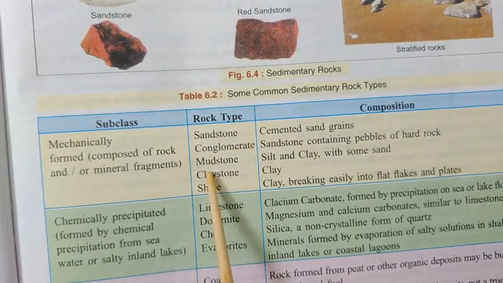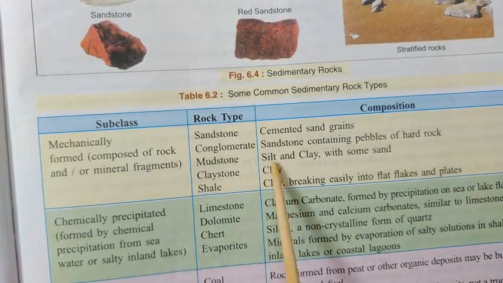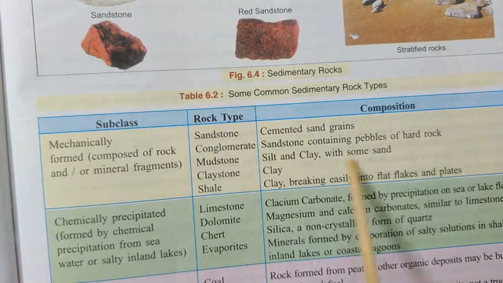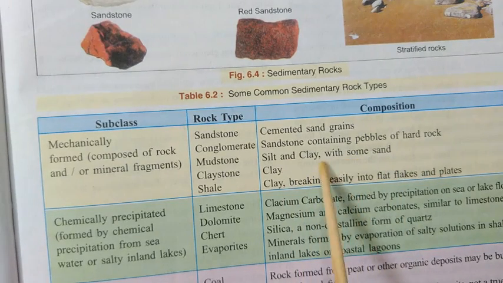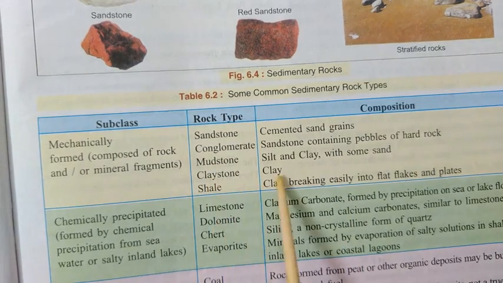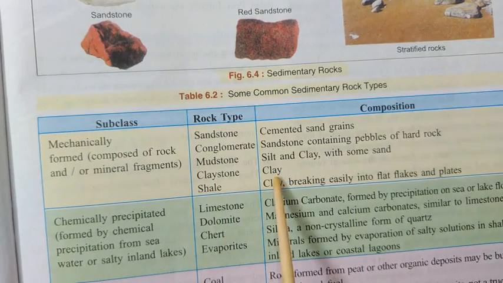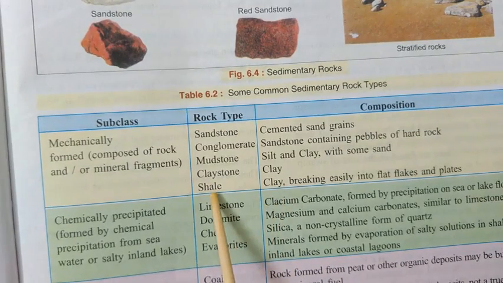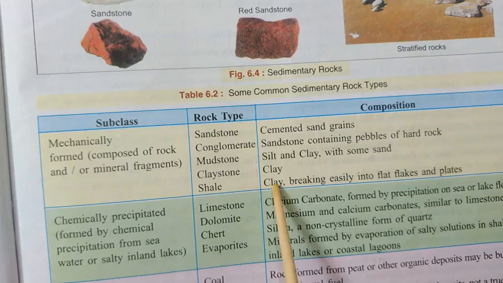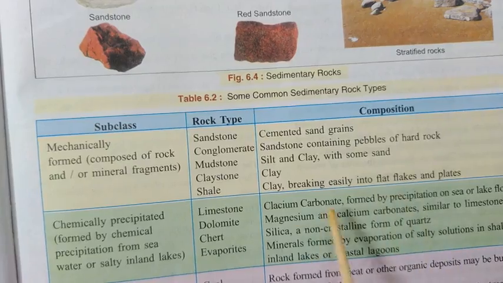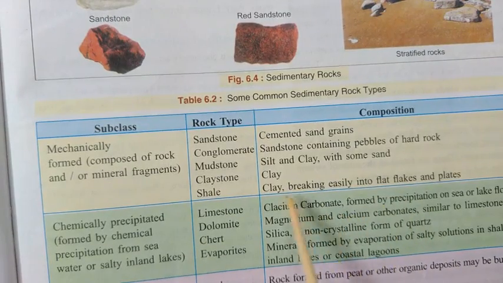Now what is mudstone? Silt and clay with some sand together, when they go through the process of lithification, mudstone is formed. Now what is claystone? The clay gets solidified, meaning lithification takes place in the clay, and they form claystone. Now what is shale? This clay is first deposited in layers, and then they get solidified.